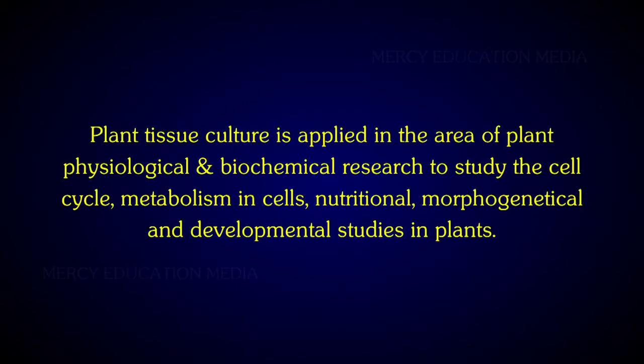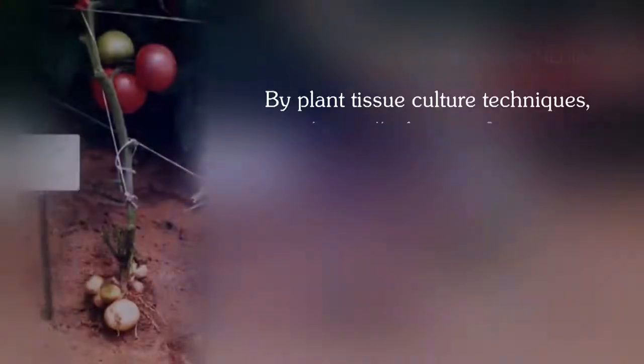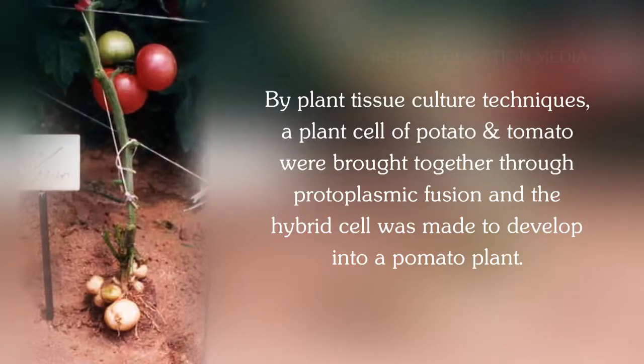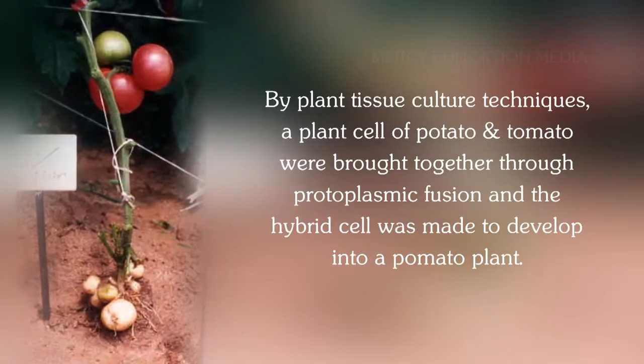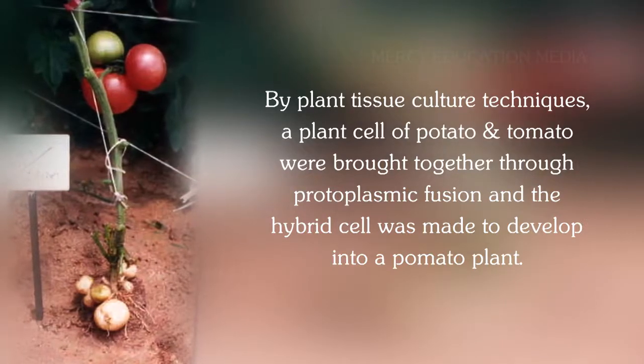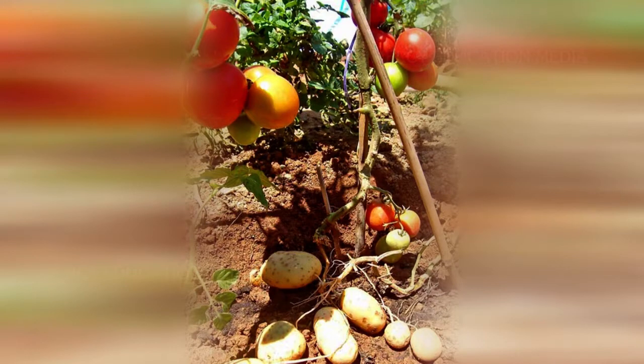Plant tissue culture is applied in the area of plant physiological and biochemical research to study the cell cycle, metabolism in cells, nutritional, morphogenetical, and developmental studies in plants. By plant tissue culture techniques, a plant cell of potato and tomato were brought together through protoplasmic fusion, and the hybrid cell was made to develop into a pomato plant. In pomato, the stem bears the tubers and the branches produce tomatoes.